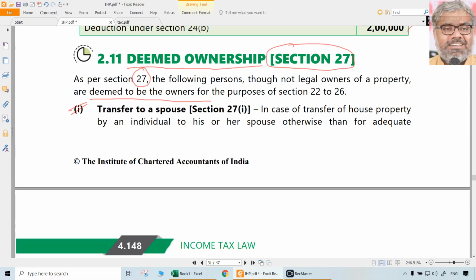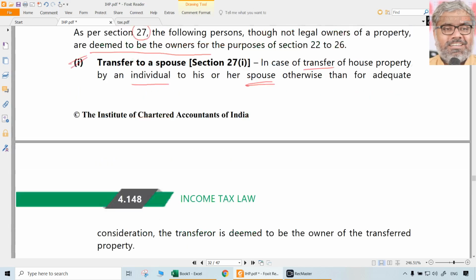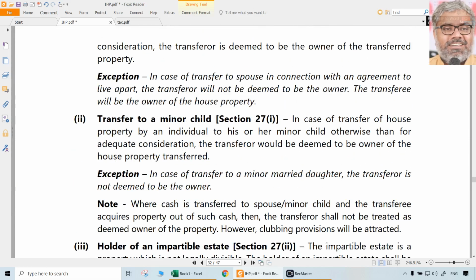Once we move to the clubbing provisions, those cases we'll just have to refer them back. That's all. So now we know this. Section 27 says if any property is transferred by an individual, naturally spouse will be there only for an individual. So if there is a transfer of house property by an individual to his or her spouse, spouse is by gender, so it could be husband, wife, anything. So if a husband transfers to wife or wife transfers to husband, transfer of house property is happening. How is it happening? Otherwise than for adequate consideration. Otherwise than for adequate consideration means without adequate consideration. Then the transferor is deemed to be the owner of the transferred property.